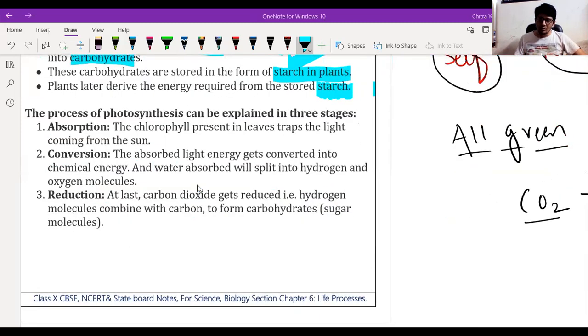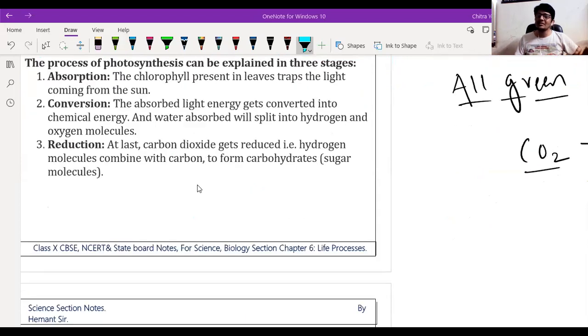So the process of photosynthesis generally completes in 3 steps. One is absorption, which is the absorption of radiant energy from the sun with the help of chlorophyll.